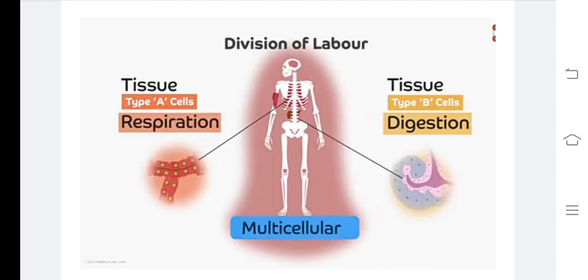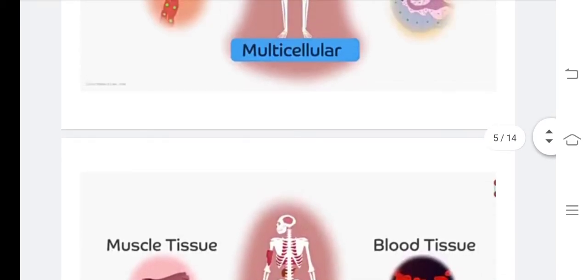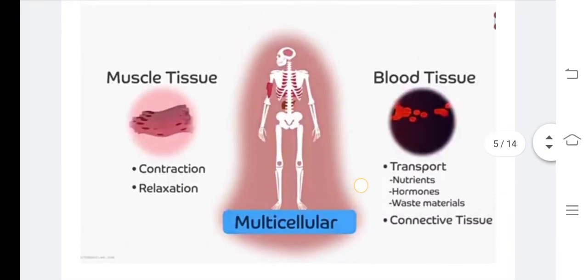So what are tissues? What are the types of tissues? We have to study it completely in this chapter. Shall I begin, children? Okay. What is the definition of tissue? Tissue is a grouping of cells together to perform a specific function.